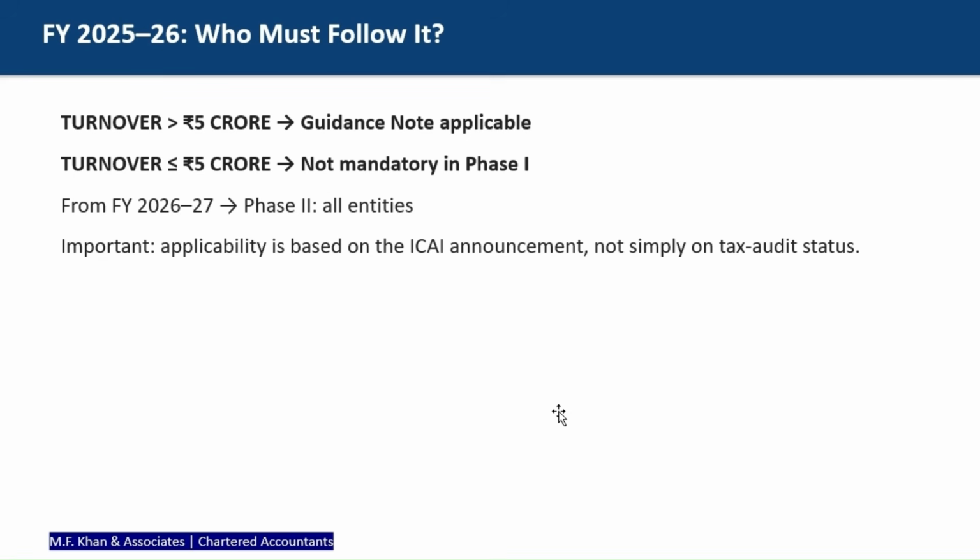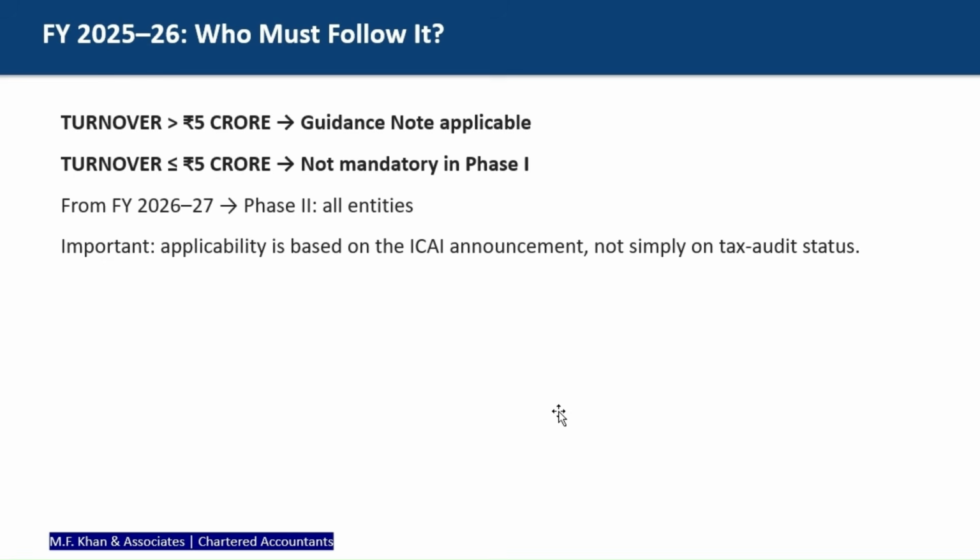We are saying balance sheet, but this means financial statements. It includes the balance sheet, profit and loss and notes to accounts. If your turnover is equal to or less than 5 crore, there is no requirement to follow the new balance sheet format in phase 1.